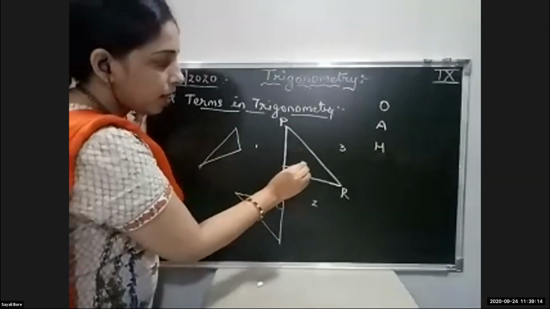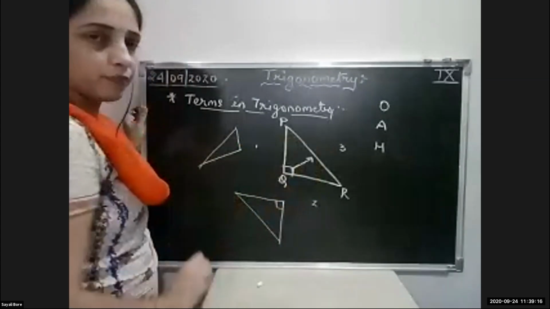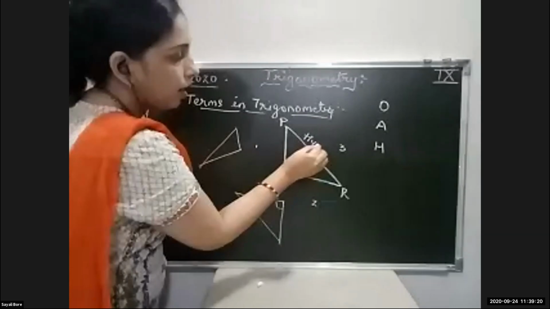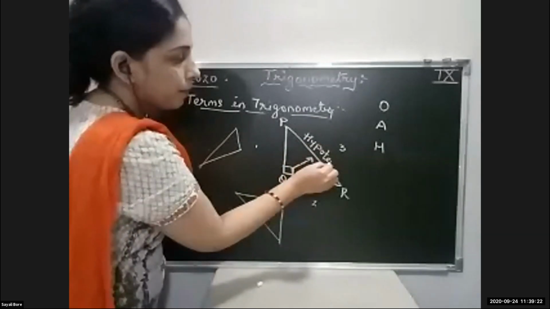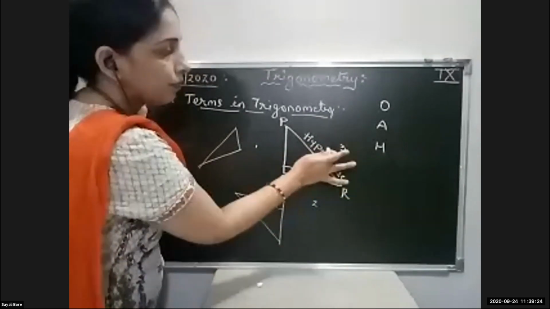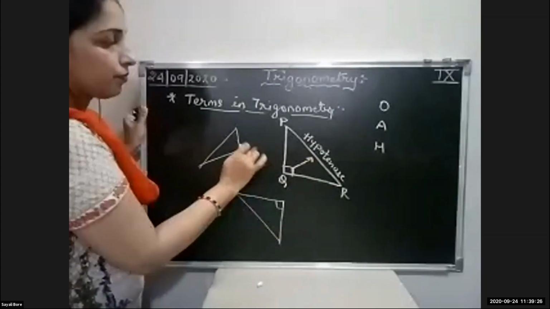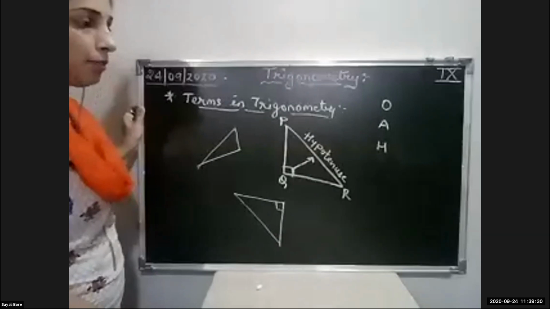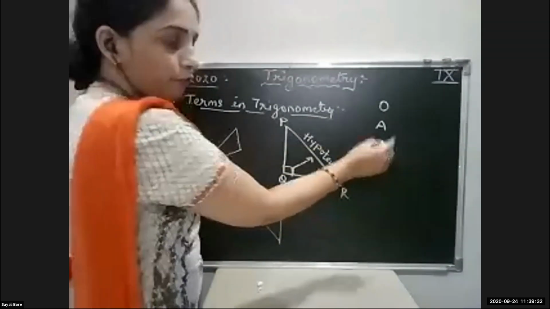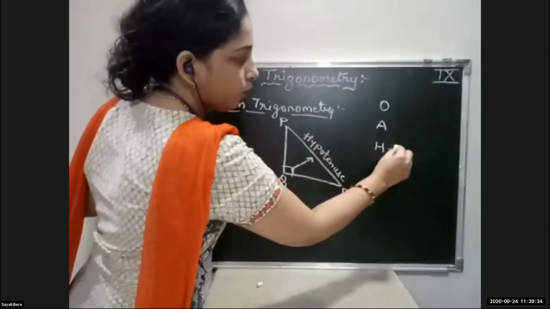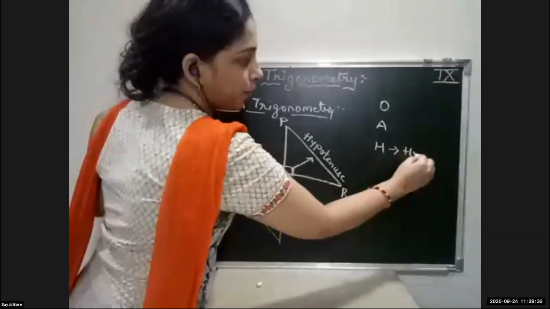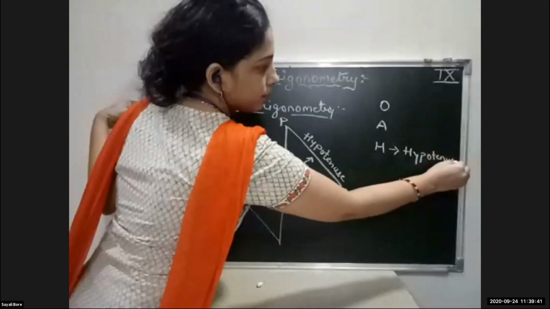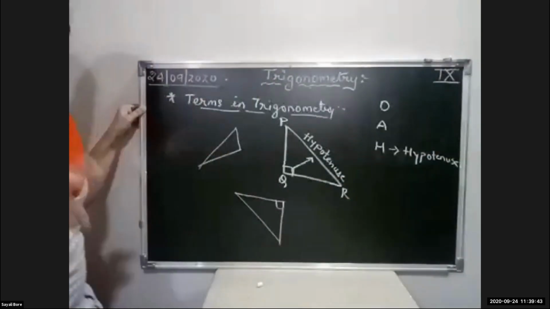So the side opposite to the 90 degree angle is called what? Hypotenuse. Okay, the side opposite to the 90 degree angle is the hypotenuse. So here comes our first magic word. We got it. H for hypotenuse. Okay, we got the first side.